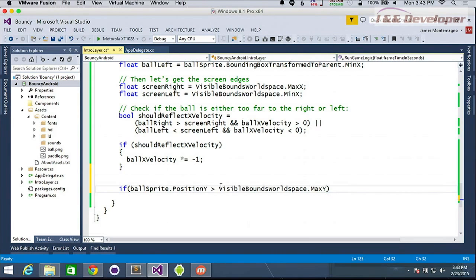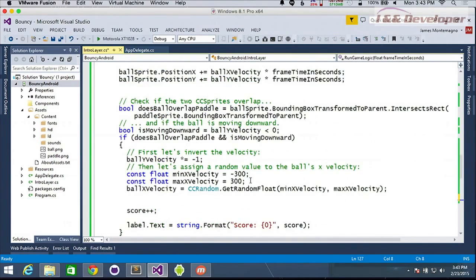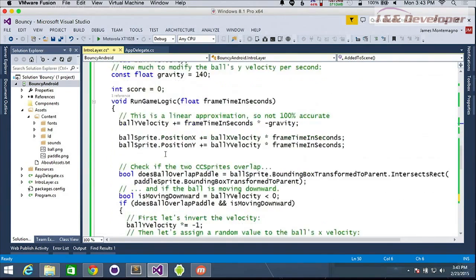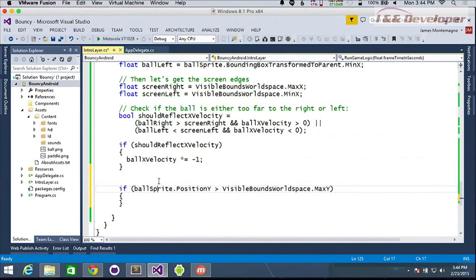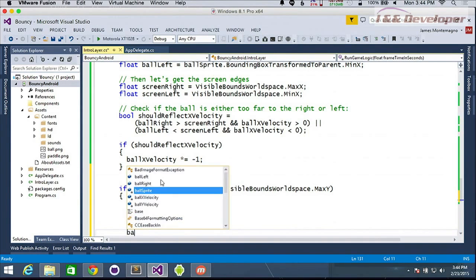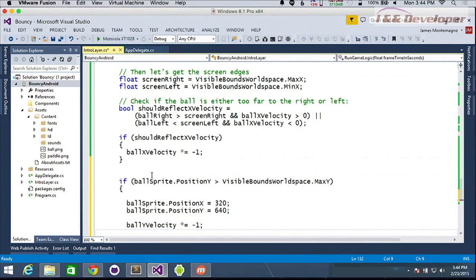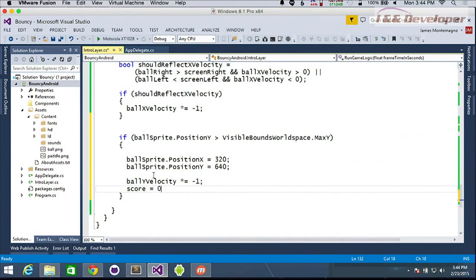Let's see if that's the logic. What we can do is go ahead and reset our ball. So if we grab our logic here and reset our ball sprite, we're just going to put it back up, and we'll say ball y, and multiply that because it's moving down, so we want to move it back up, and then we'll say score equals 0.